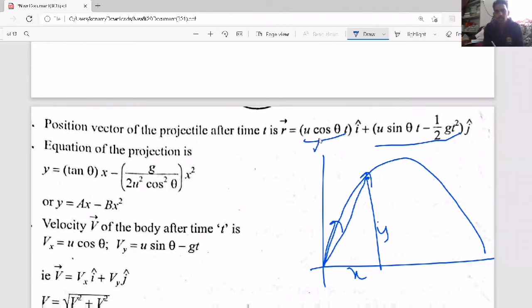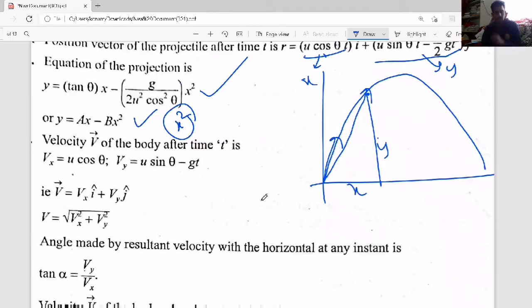If you take both of these as x and y, and from here t equals x by u cos theta, you substitute in this equation, then you will get y equal to tan theta into x minus g by 2u square cos square theta into x square. It is in the form of ax minus bx square, so your maximum power of the variable is 2. That's why what kind of path? Parabolic path. Now, they can ask questions based on this.